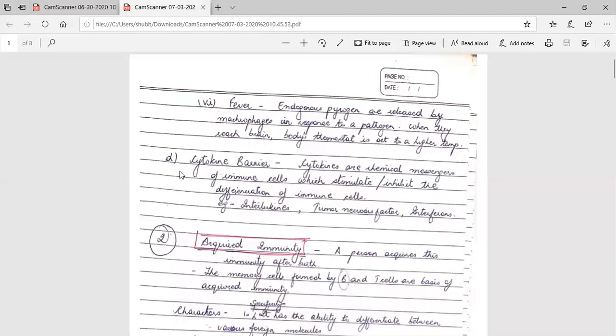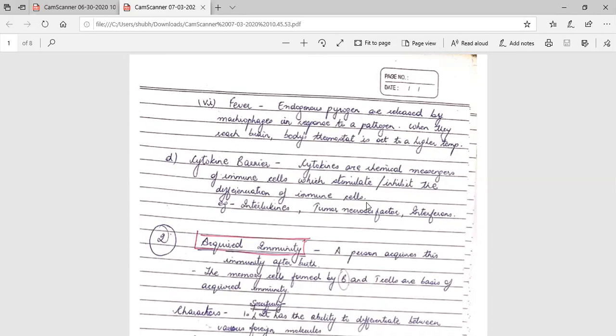Okay, then is the cytokine barrier, the last type of innate immunity. Cytokines are chemical messengers of immune cells which stimulate or inhibit the differentiation of immune cells. So as soon as the pathogen enters, irrespective of which pathogen it is, whether it is virus or bacteria, the cytokines stimulate the differentiation of immune cells. With more immune cells, a better fight against the pathogen will occur.